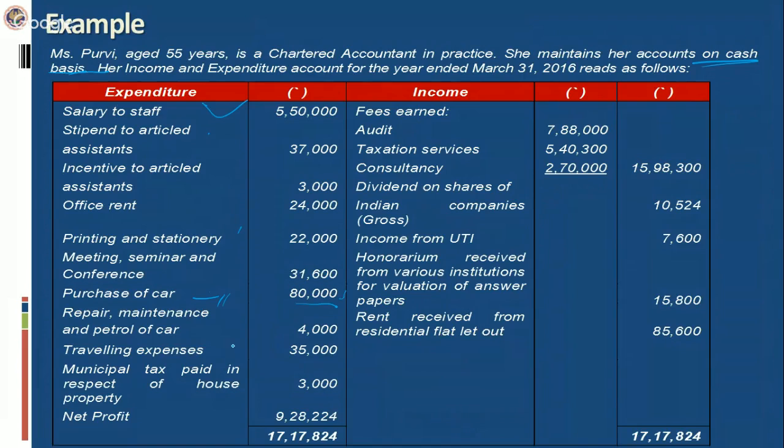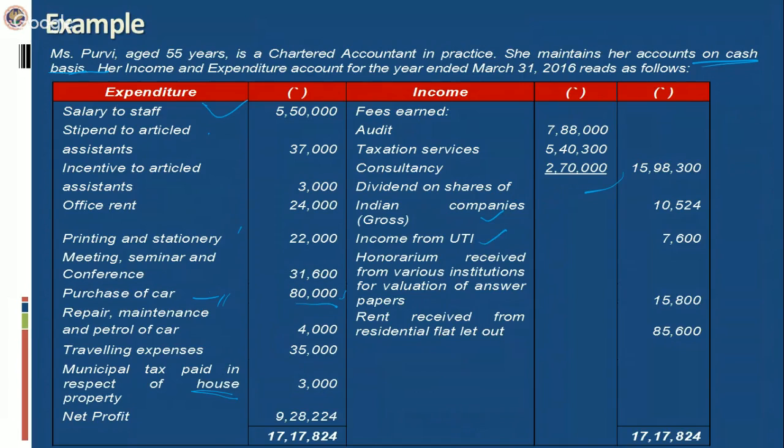Then traveling expenses, then municipal taxes paid in respect of house property. Here we are seeing this profit and loss account from the angle of computing the income under the head profits and gains from business or profession, right? So municipal tax on house property seems to be an expenditure related to a house property, which will go to the income under that house property. There are certain incomes here. Dividend is an exempt income, of course. It will not come to the PGBP head. It is an exempt income itself.